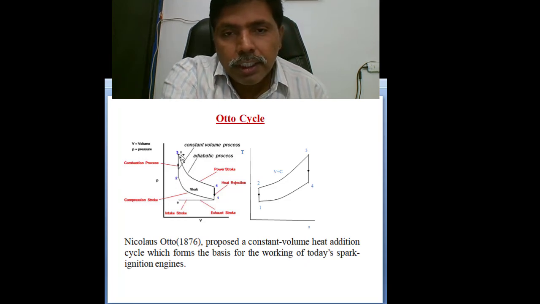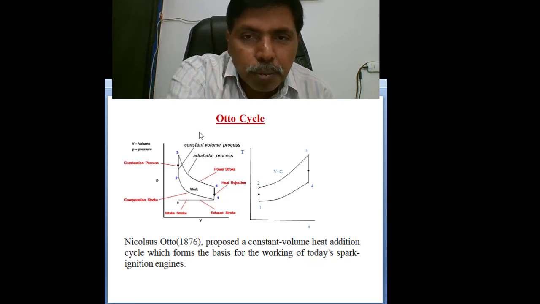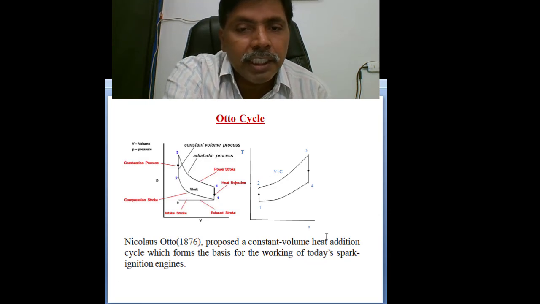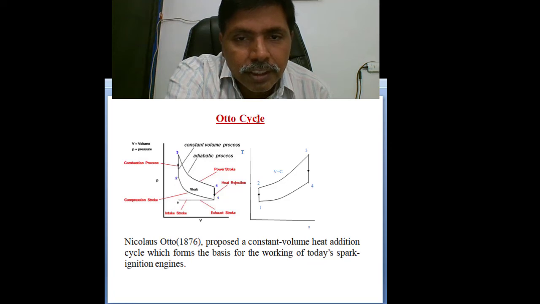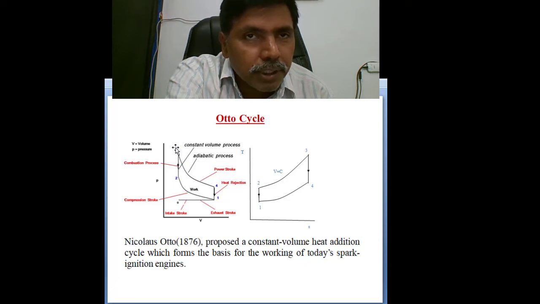So, I think in end examinations, you may get questions like that: explain the Otto cycle with a schematic diagram of PV and TS, or PV or TS. Then neatly draw the sketch and explain the process. 1 to 2, adiabatic compression. Here compression of the air-fuel mixture will take place. 2 to 3, heat addition. After ignition, we reach the maximum peak pressure and peak temperature.